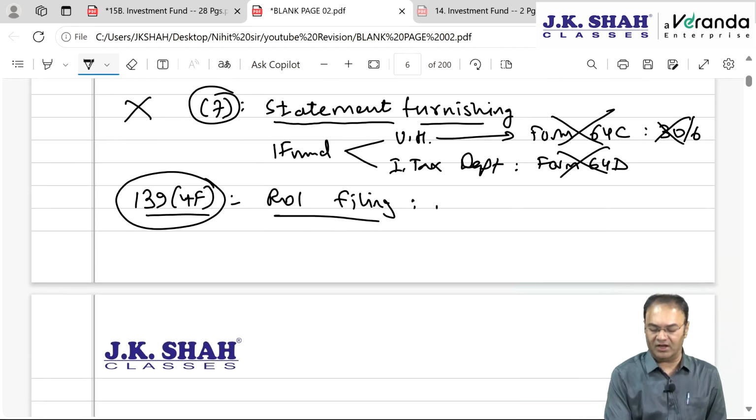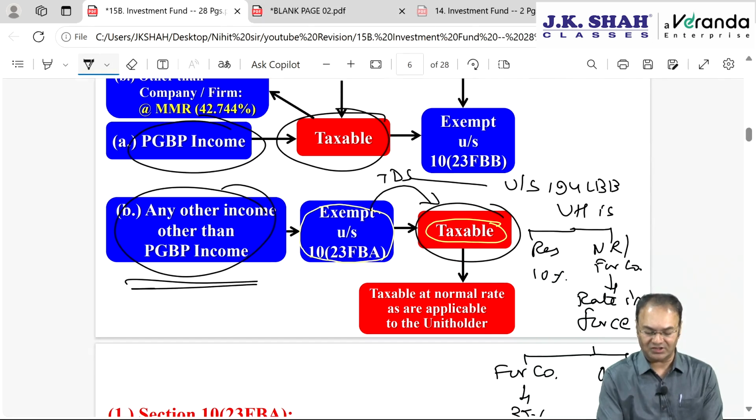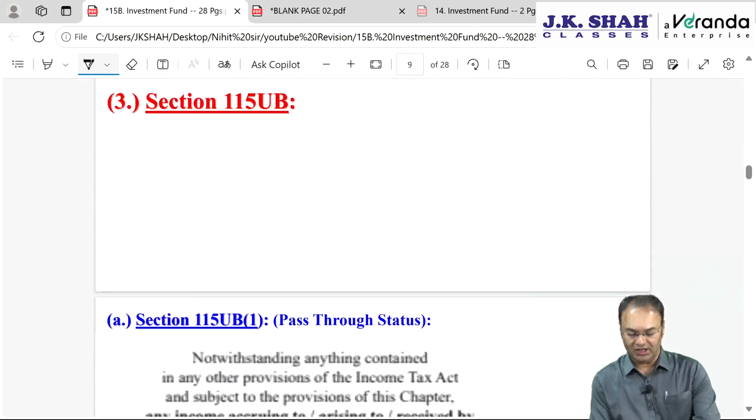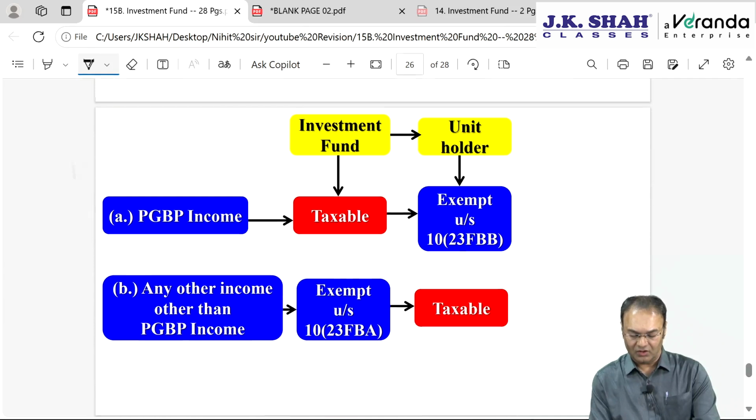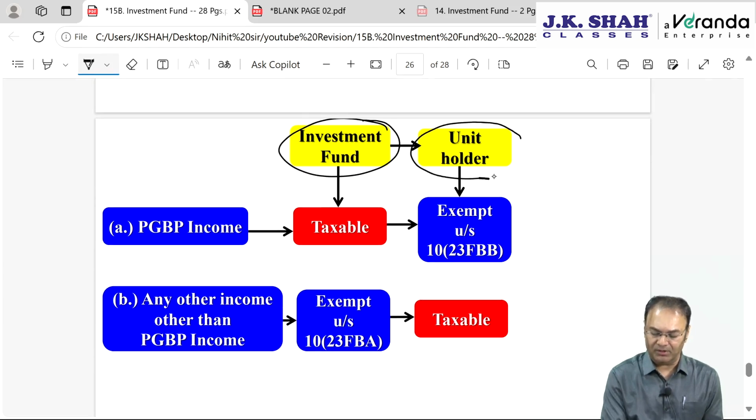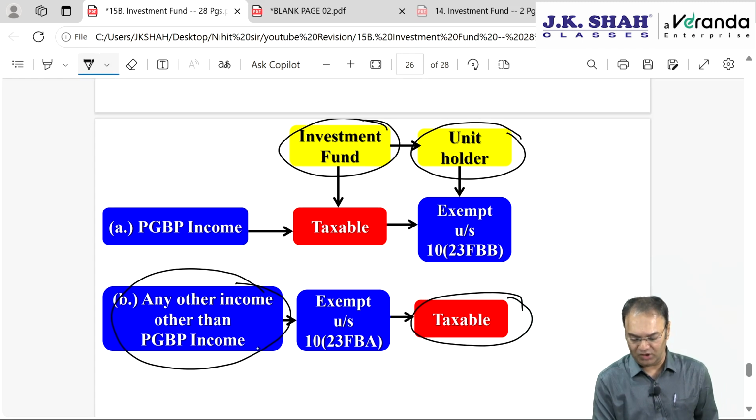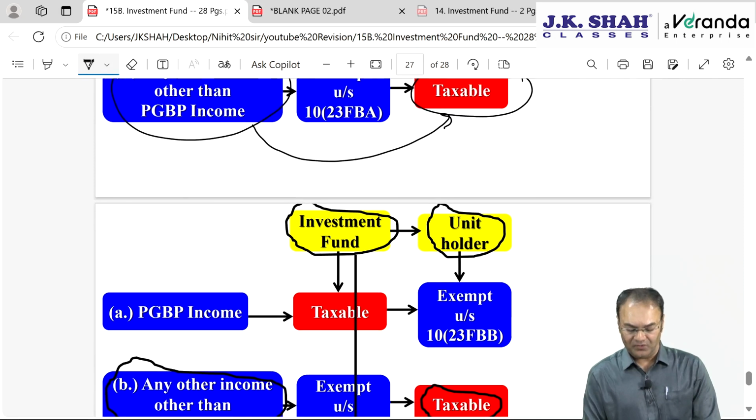Under 139(4)(f), filing an IT return is mandatory for the investment fund. This we will discuss in the assessment procedure chapter also. And now the last is TDS. One thing for sure is that tax will be deductible by the investment fund while making payment to the unit holder of such an income which is taxable for the unit holder. Which income is taxable? The answer is, other than PGBP. So TDS will be deductible only when this income is passed on proportionately to the unit holder.